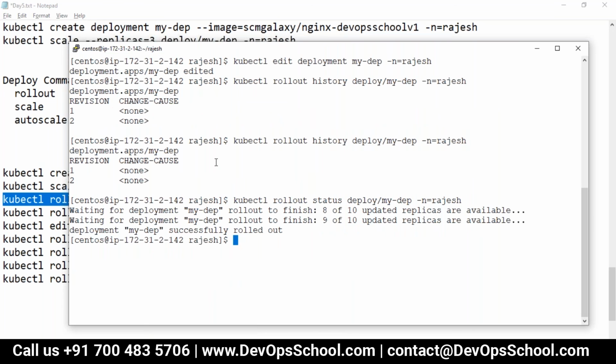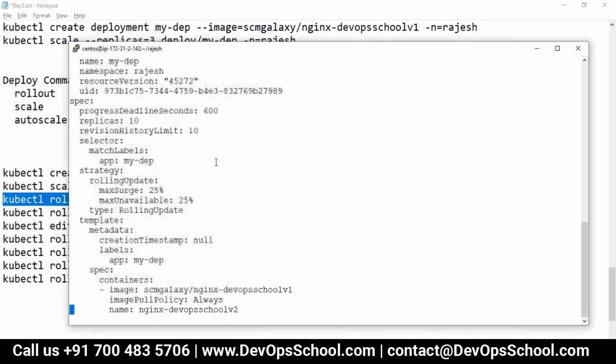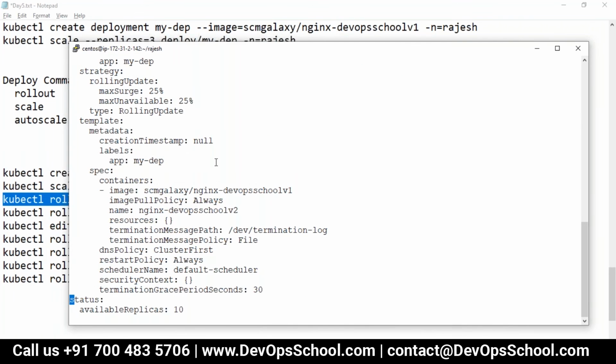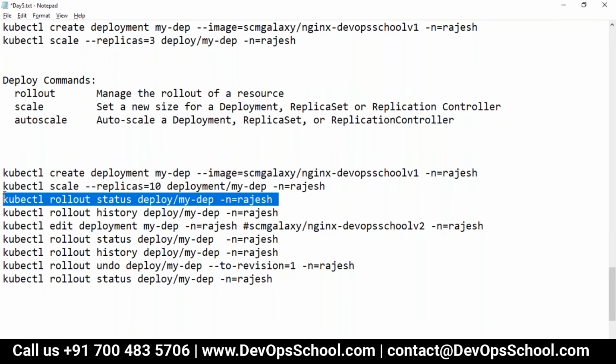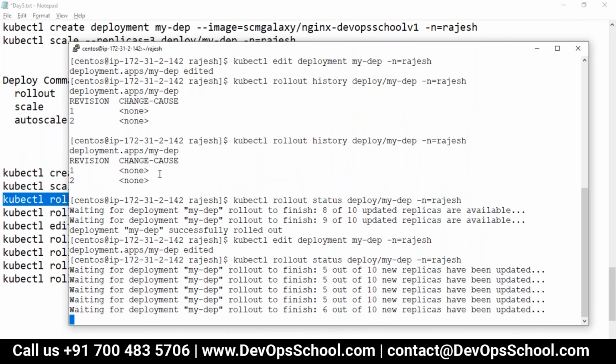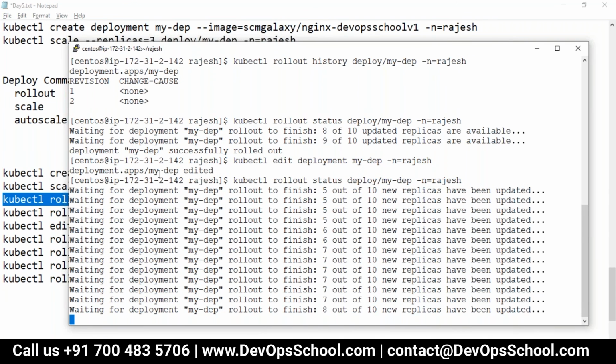See, rollout has happened. Even if I change the name, it will happen. Let me do one more time. So no problem. So again, check the rollout status. See, again some changes are happening. So this is version 3 I'm modifying.